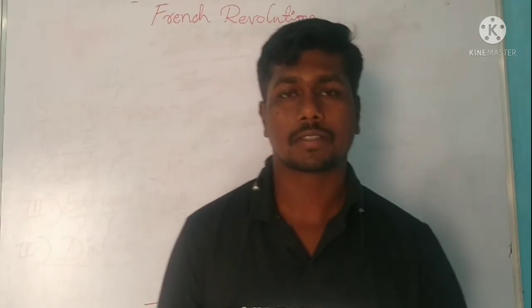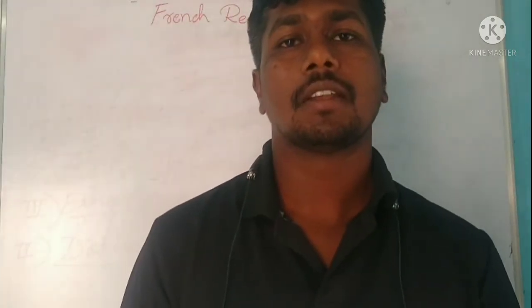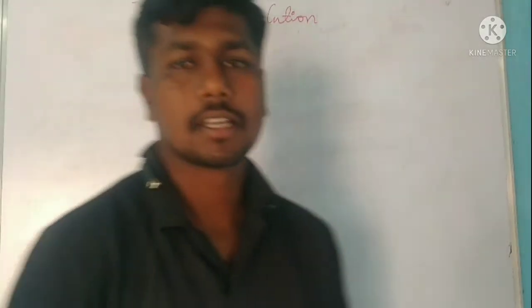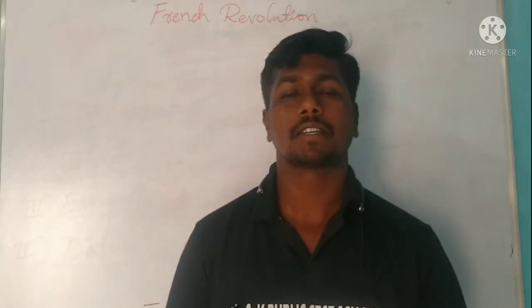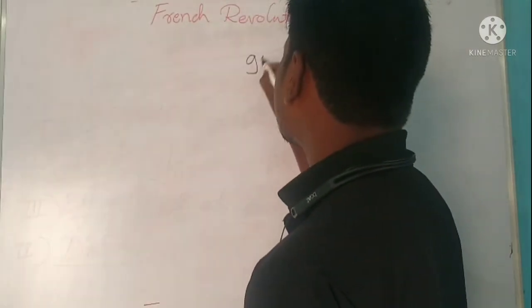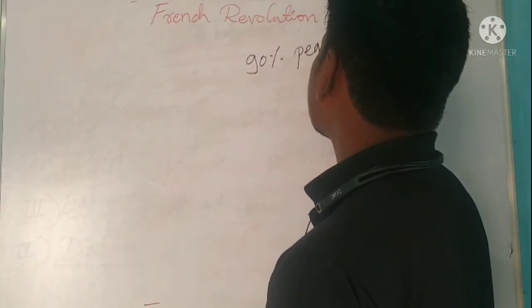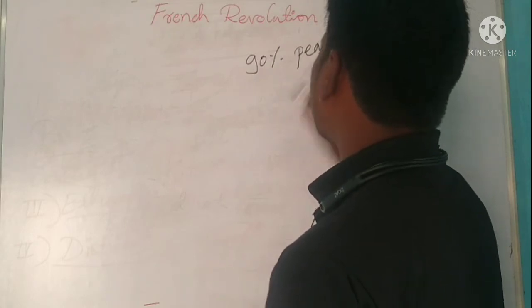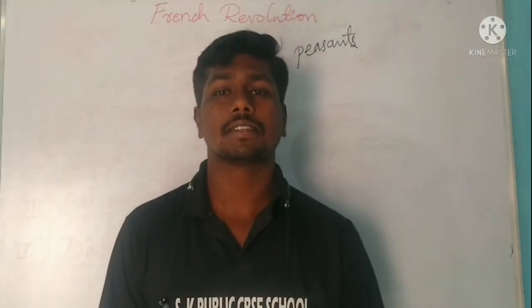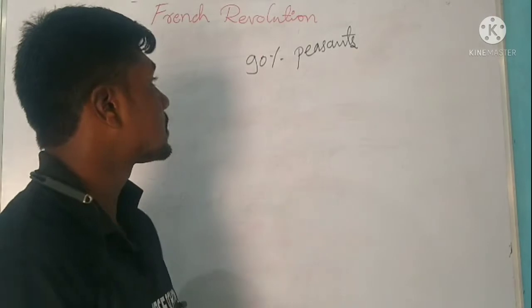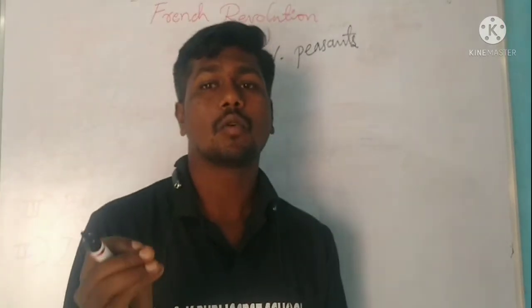And see, out of this, we will see one more important point in the first concept. So let's see about that concept here now. See, that is peasants in France. I am telling you, in France, peasants made up 90% of the population. Out of 100% population, 90% was made up of peasants. And even though they were about 90% of the population, very few peasants owned land.